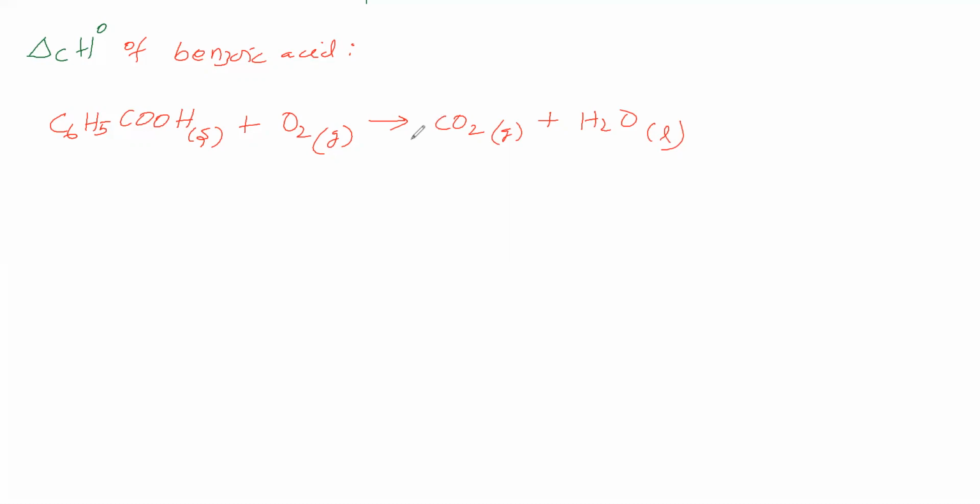Sir, why write carbon into carbon dioxide? Why can't we write carbon into carbon monoxide? This possibility is also there. When carbon undergoes incomplete combustion, it will give carbon monoxide. If benzoic acid undergoes incomplete combustion, some unburnt carbon will be there, some will be carbon monoxide, some will be carbon dioxide.